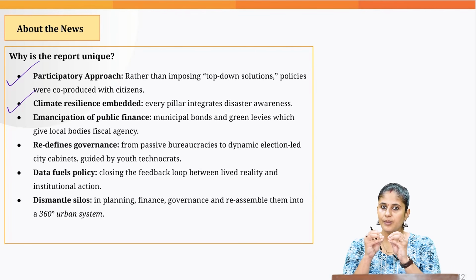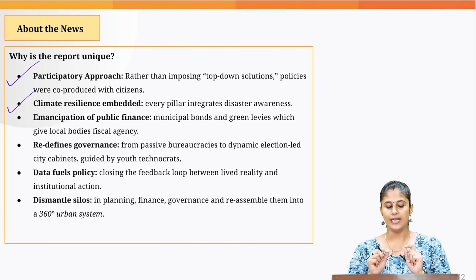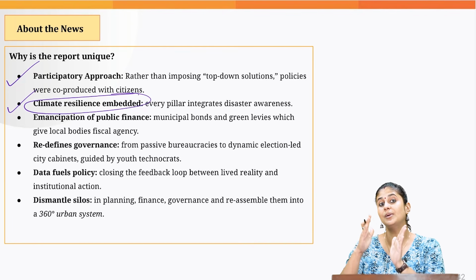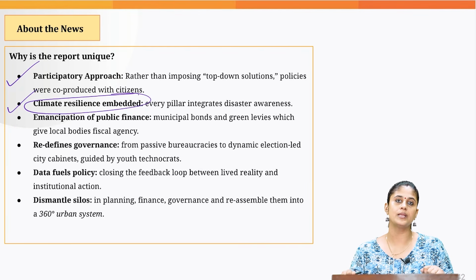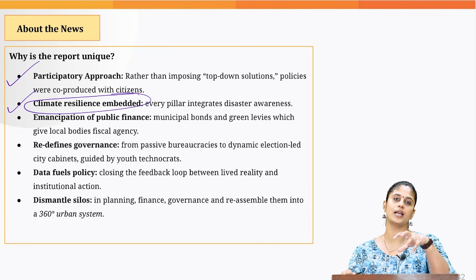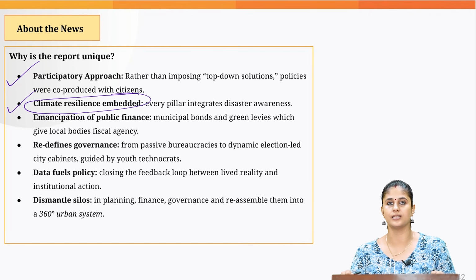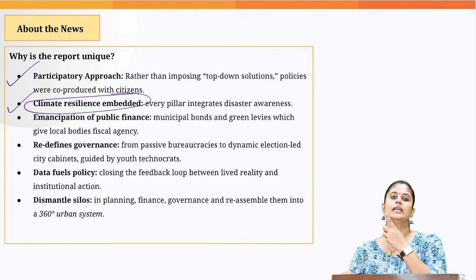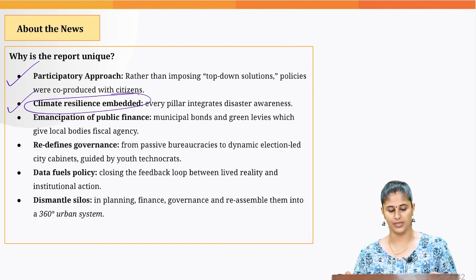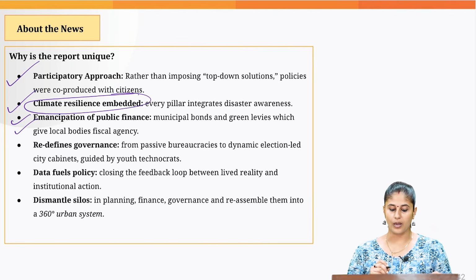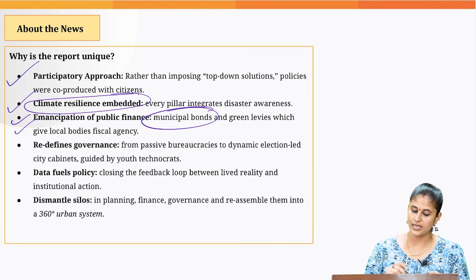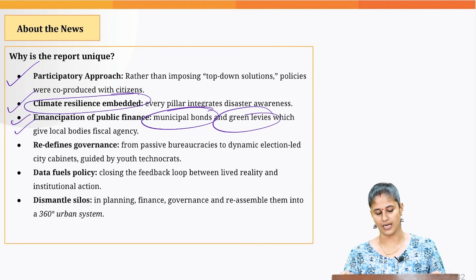Then in every recommendation this commission has given, it has taken into account how we can enhance the climate resilience of our cities. Take for example, coming up with hazard zonation mapping. Take for example, levying green fees on infrastructure projects being developed in eco-sensitive zones, and redirecting the green fees collected toward enhancing the climate resilience of our urban areas. Then it also talked about enhancing the financial capacity of our urban local bodies by using municipal bonds as well as the green fees that we talked about.